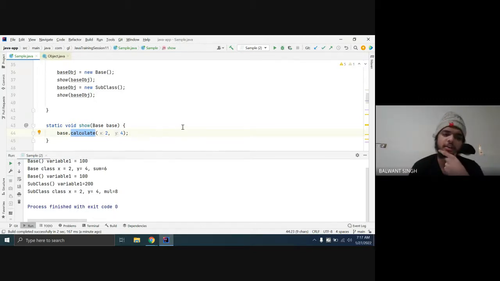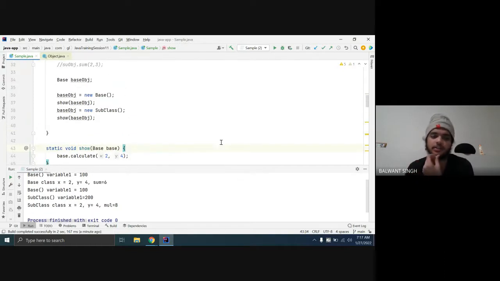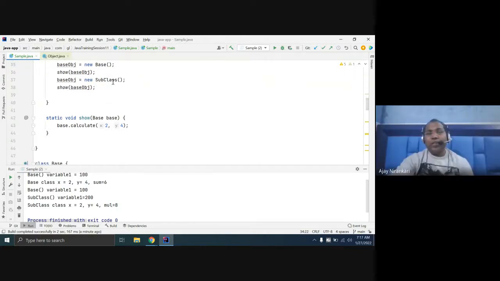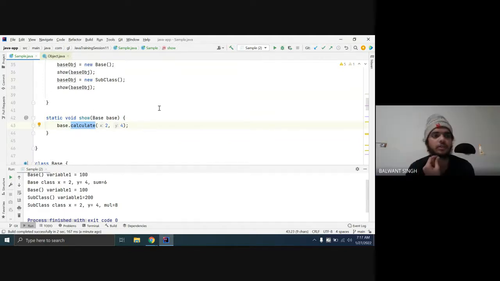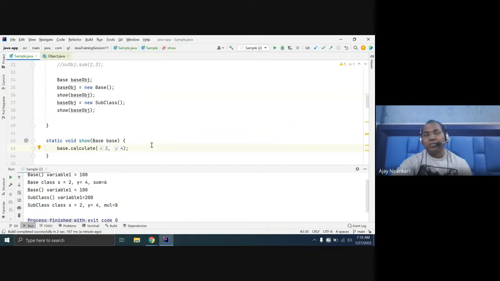Okay, sir, but firstly you said that if we assign any variable in the base class and make it new in a subclass, then we can just use the method from our base class. Correct. But here we are using it from the subclass. Okay, because this subclass has overridden this calculate method. Right? So if the subclass doesn't have any method, it will just go to the base class. Correct.